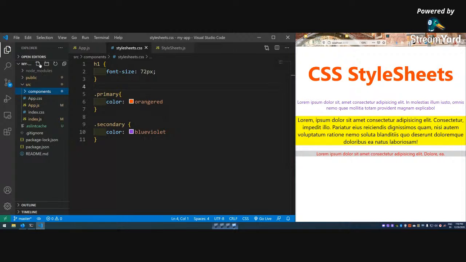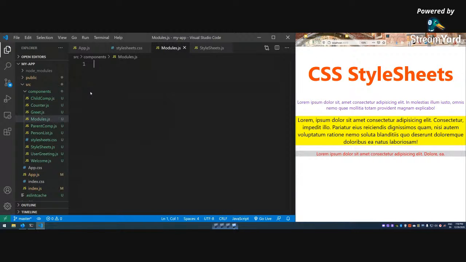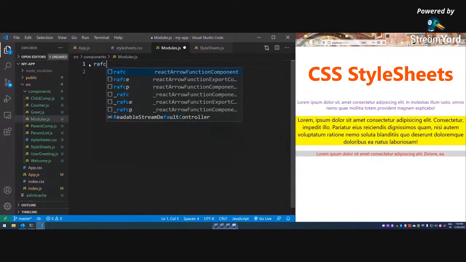We come here, which is modules.js. Okay, rfce, my bad, not rconst.